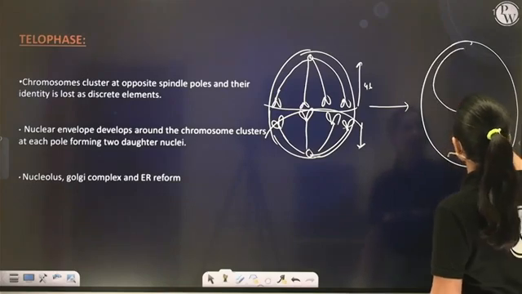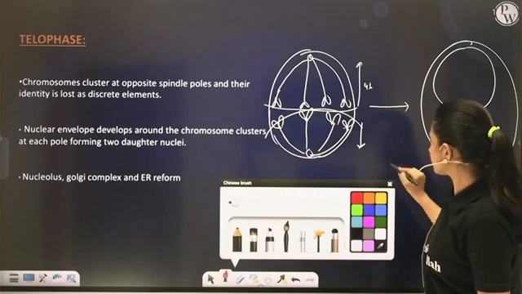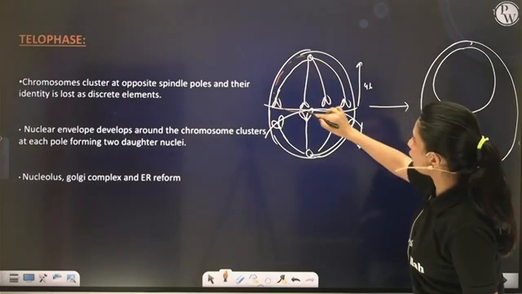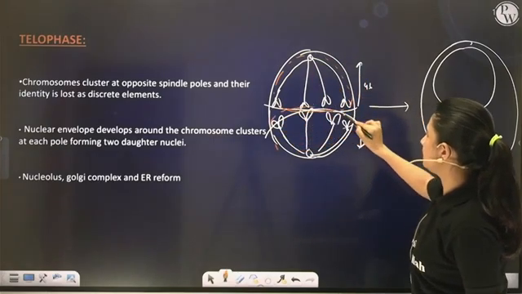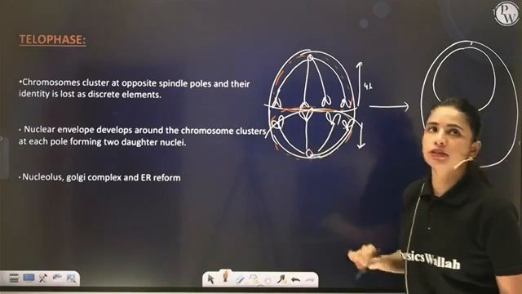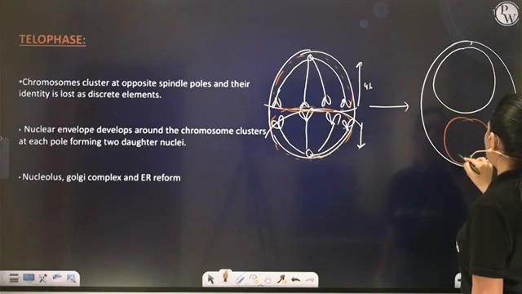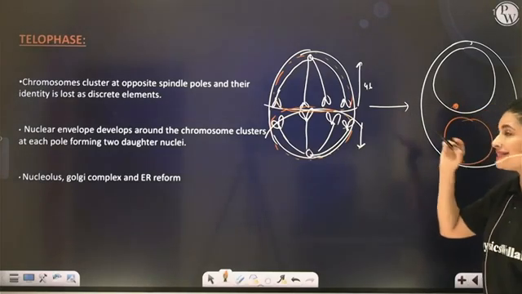The nuclear membrane will start appearing. One nuclear membrane will be produced around these 46 chromatids and another nuclear membrane around the other 46 chromatids. The nucleolus will reappear. Spindle fibers will get disintegrated.